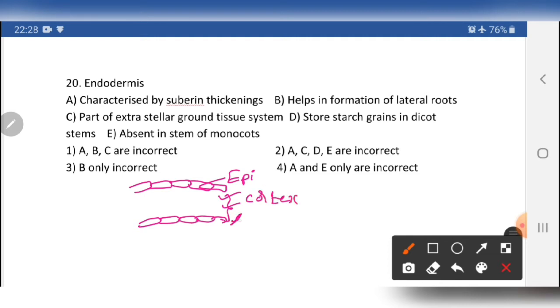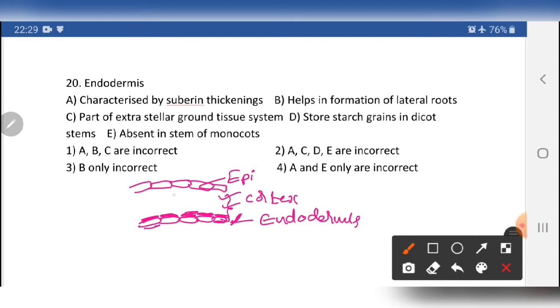The innermost layer of the cortex is called the endodermis. In dicot root, the endodermis has a special mechanism. Suberin is deposited in the cell wall. Suberin is a waxy layer, so it acts as impermeable to water and does not allow water through. It prevents the movement of water.